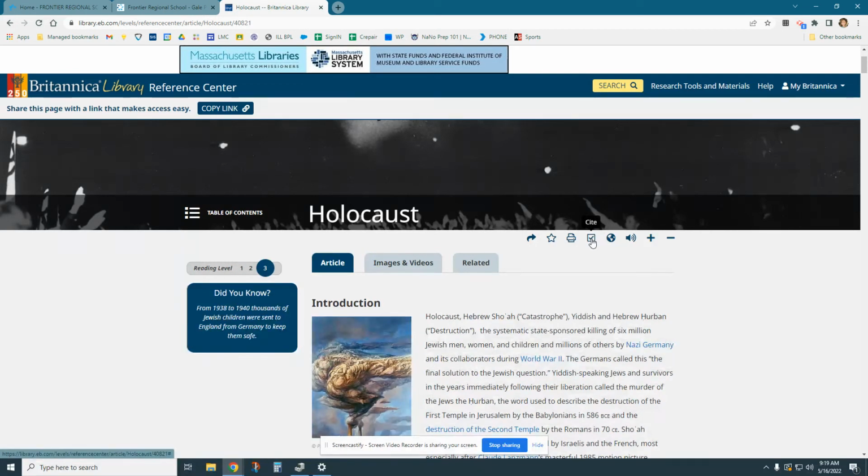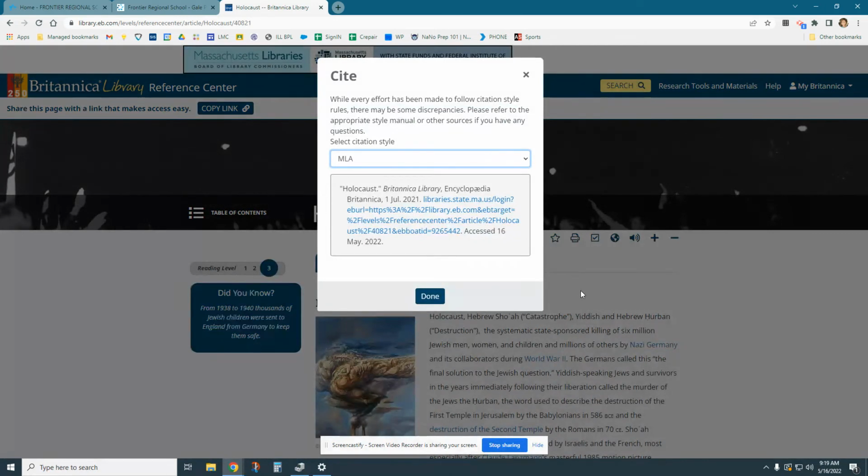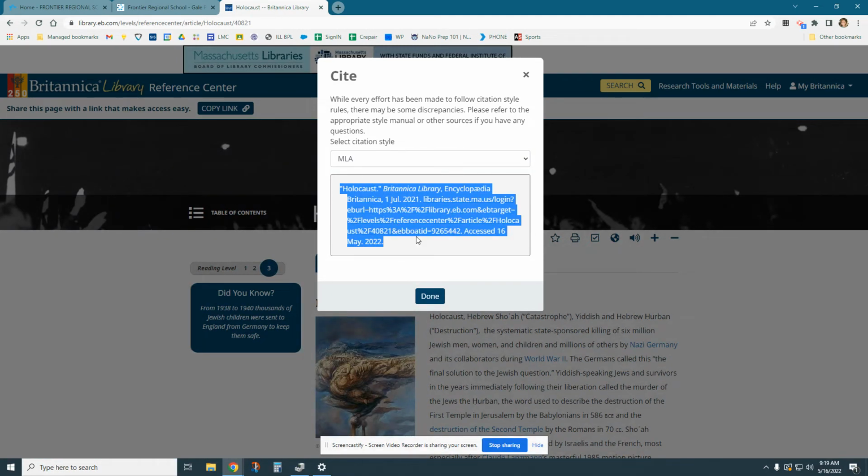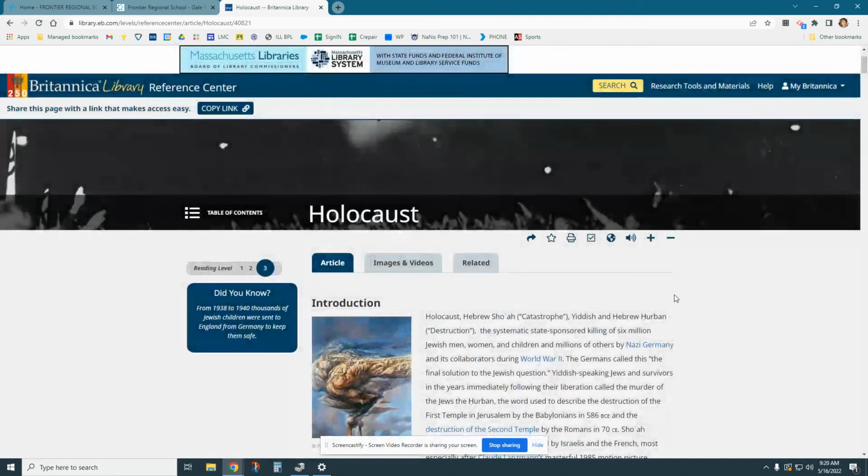The most important one is to click citation, though, because even if you're learning something from it, you still want to record it. And what it does is that it offers you a bunch of different citations to use. So if you're in English, you want to do MLA, and then depending on your social studies classes, you could do APA or Chicago. But let's just stick with MLA today. So you can just copy and paste this, put it in a Google Doc, save it in your NoodleTools file, whatever works for you. But it's very important that you save this and record it for your bibliography or works cited page.